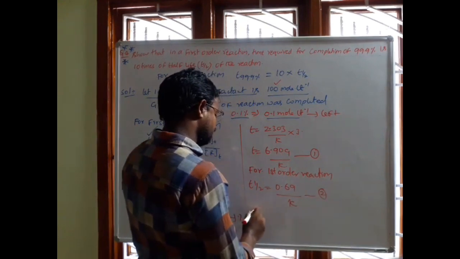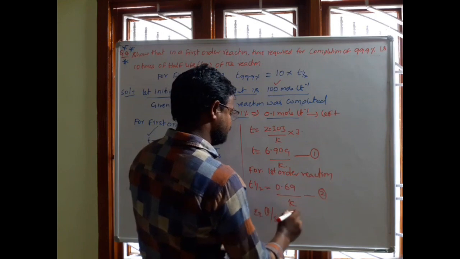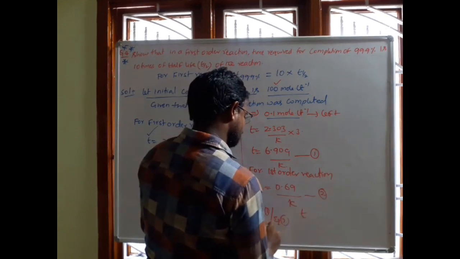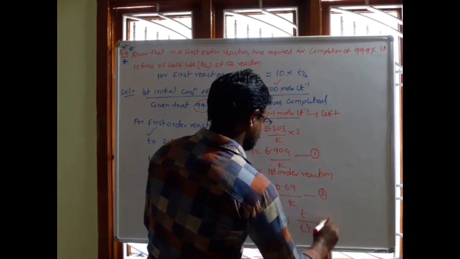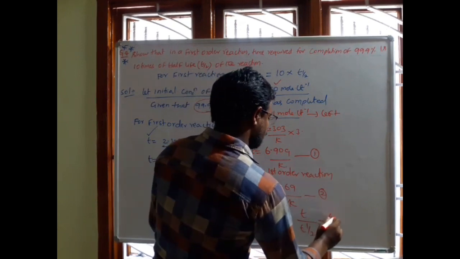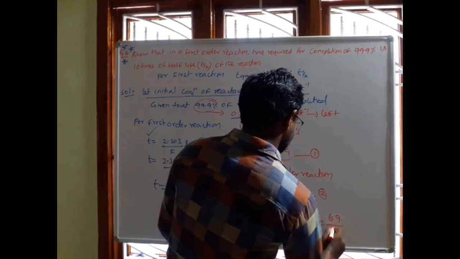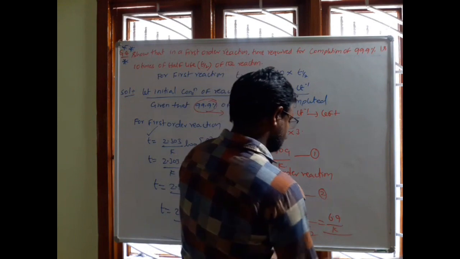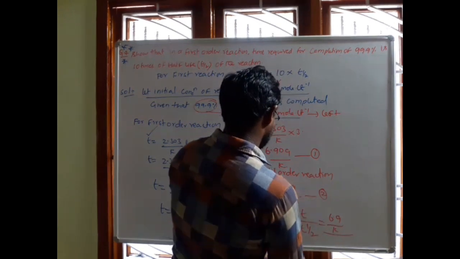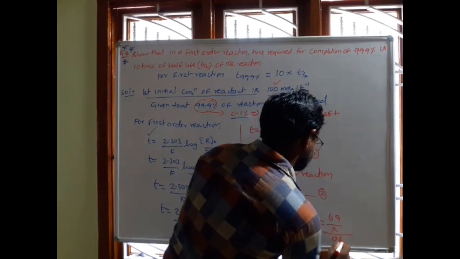On dividing equation 1 by equation 2, what do we get? t by t half equal to 6.9 by k divided by 0.69 by k.